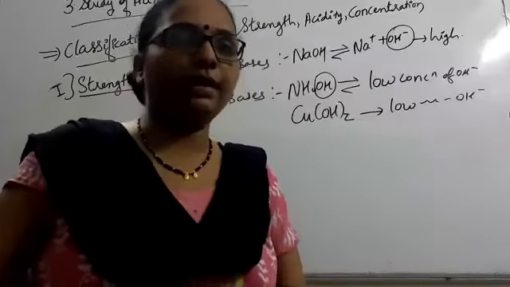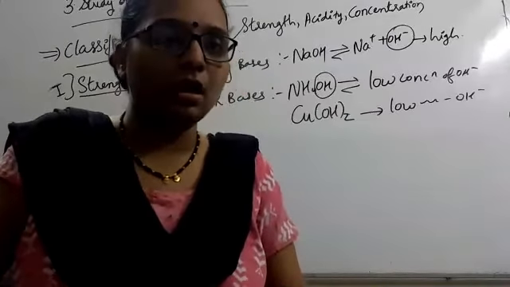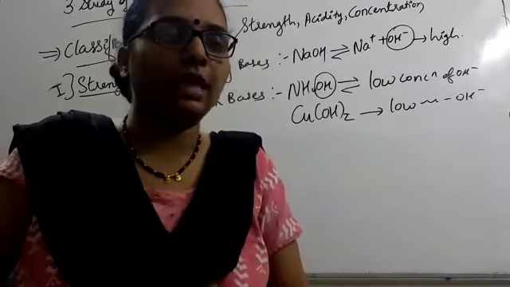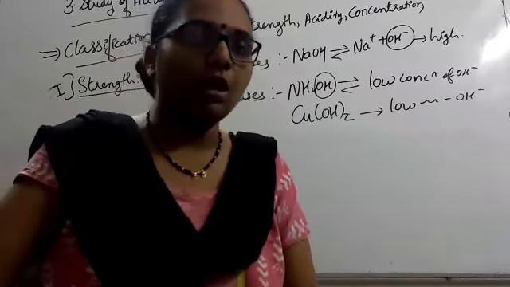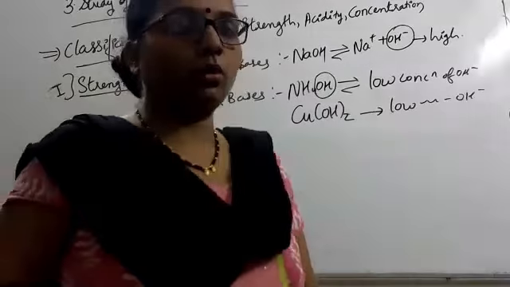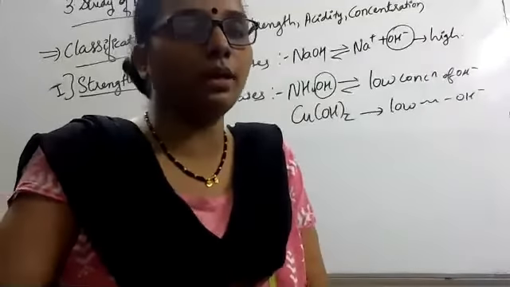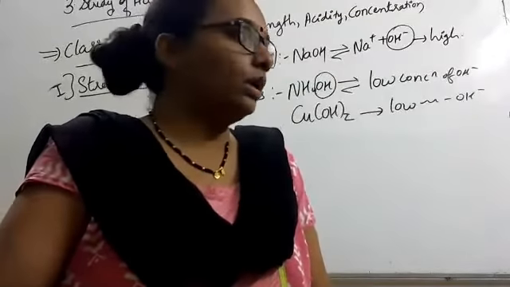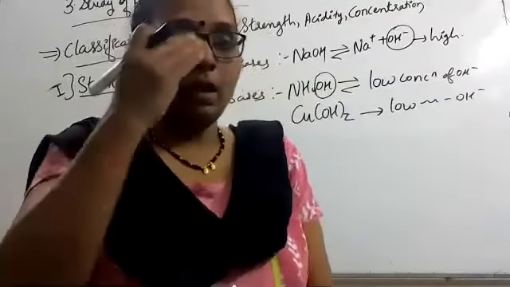So, classification of bases. Bases are classified depending on their strength, their acidity, and their concentration. First, we'll see about strength. Strength and concentration are related to one another. So, what is the strength of a base?